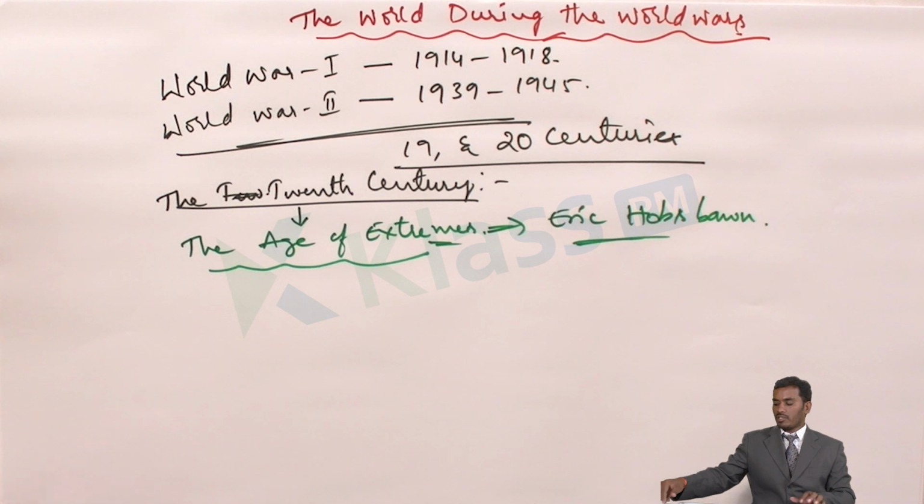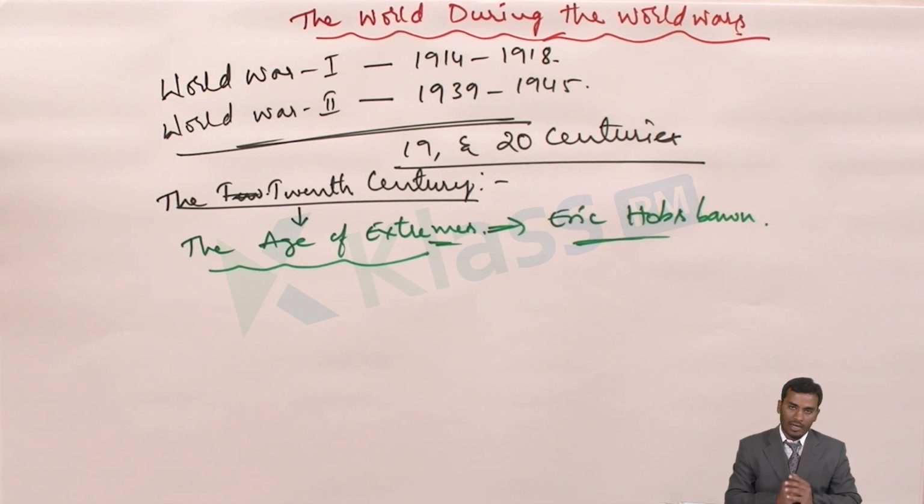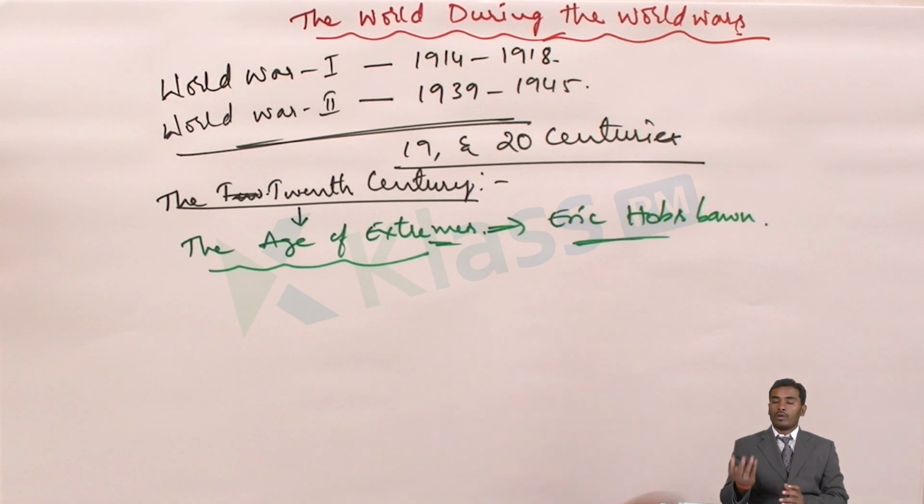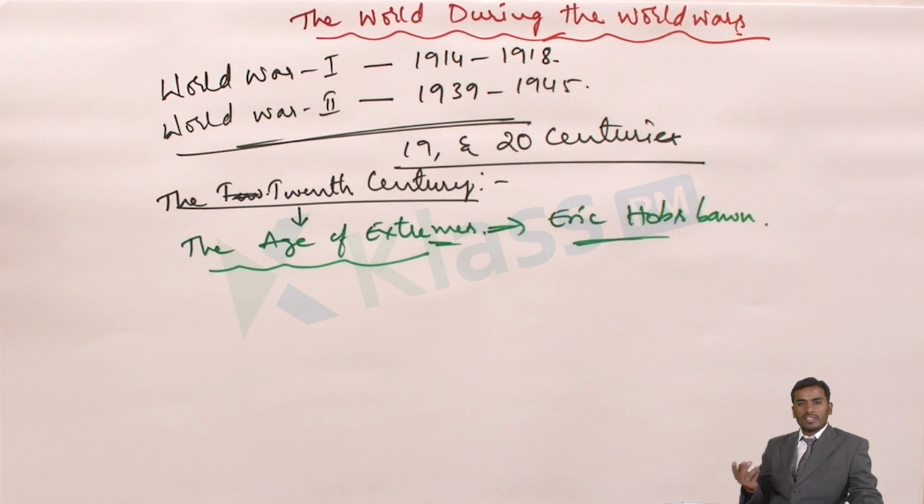Why has it been described as the age of extremes? Because two types of situation were there. On one hand, fascism was growing stronger and stronger, with authorities that no one could question and rulers who were not answerable to the people, something like a dictatorship.